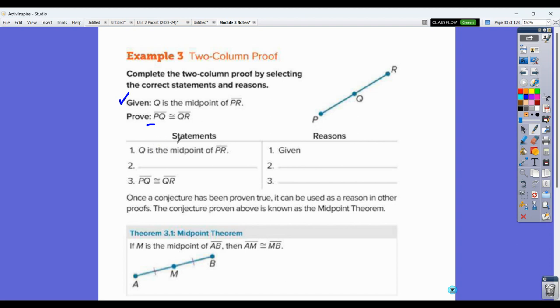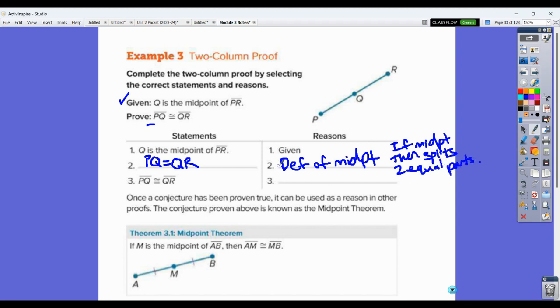Q is the midpoint of PR is what leads us to being able to say that PQ is equal to QR. Now, PQ equal to QR is what we can say, and this is by the definition of a midpoint. Now, your definitions, remember, are all biconditionals. This definition says if you have a midpoint, then it splits the segment into two equal parts.